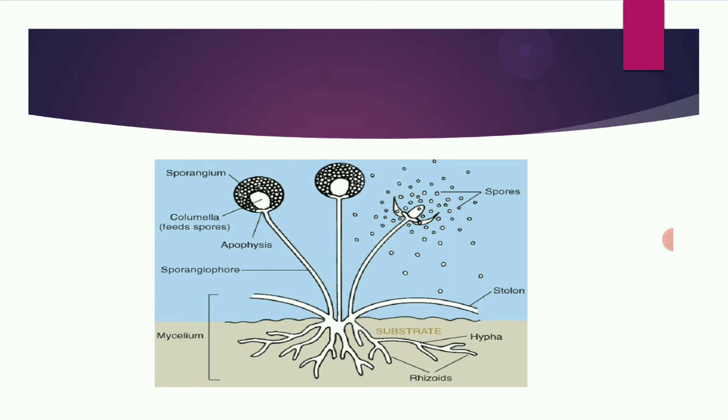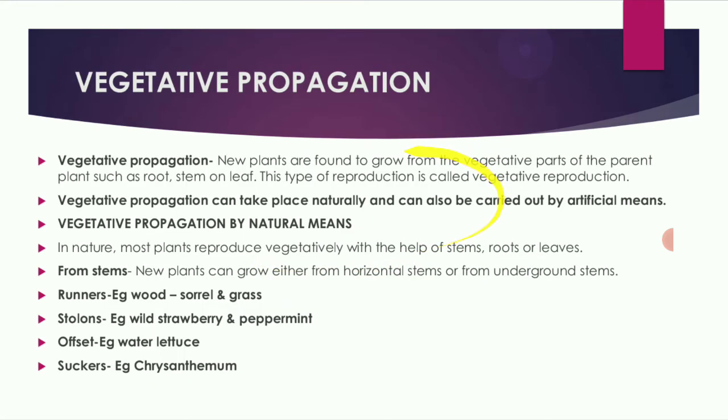These spores can remain alive but not active during harsh weather conditions. They grow into new plants under favorable conditions. Mosses, ferns, and fungi reproduce by this method. This is spore formation.